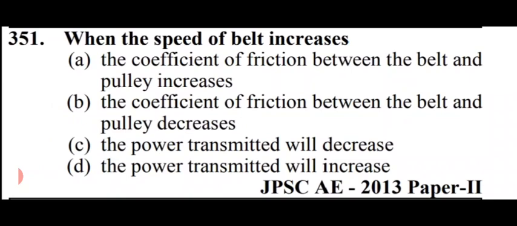So when the speed of the belt increases, the power transmitted will increase. That is option D. And as you know, the power equals the difference between both tensions multiplied by velocity, which is P equals T1 minus T2 multiplied by V. So here option D is right. The power transmitted will increase.